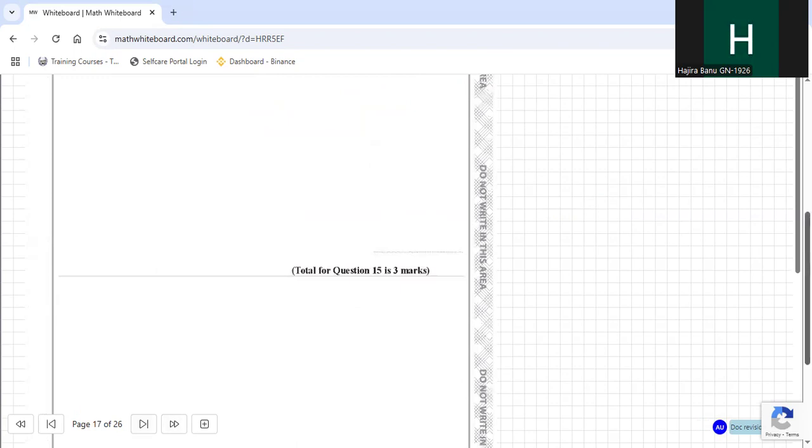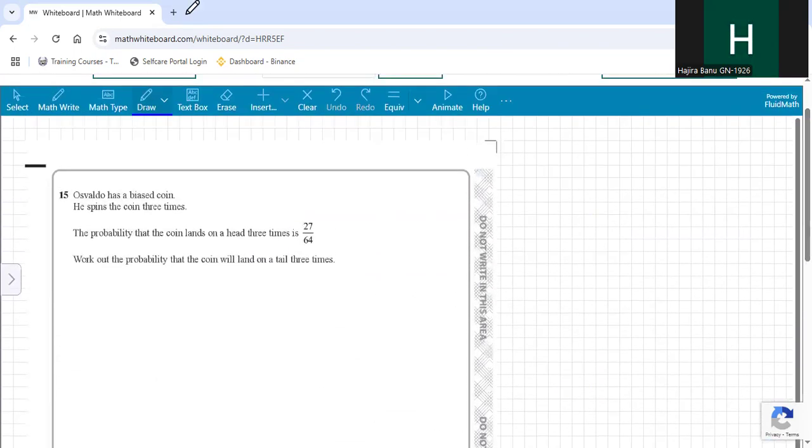Moving on to the next question. More clarity I'll give you later on that part. Osvaldo has a biased coin. He spins the coin 3 times. The probability that the coin lands on a head 3 times is 27 by 64.